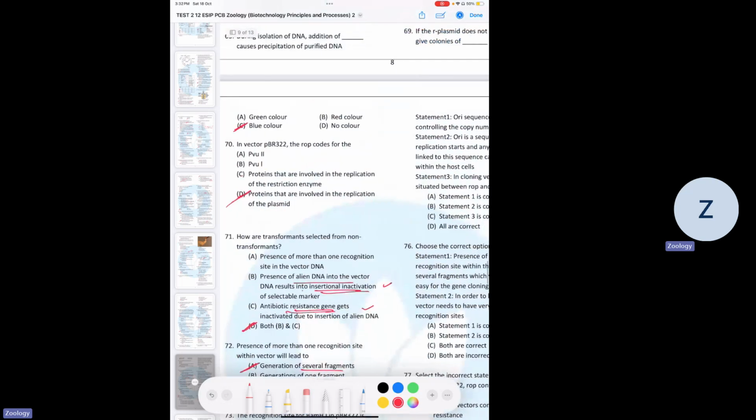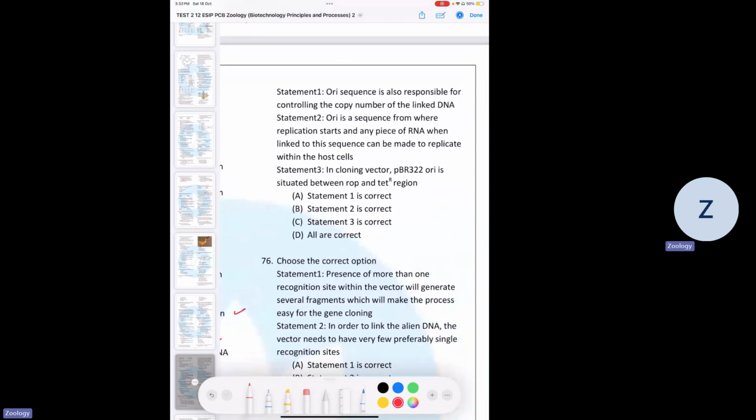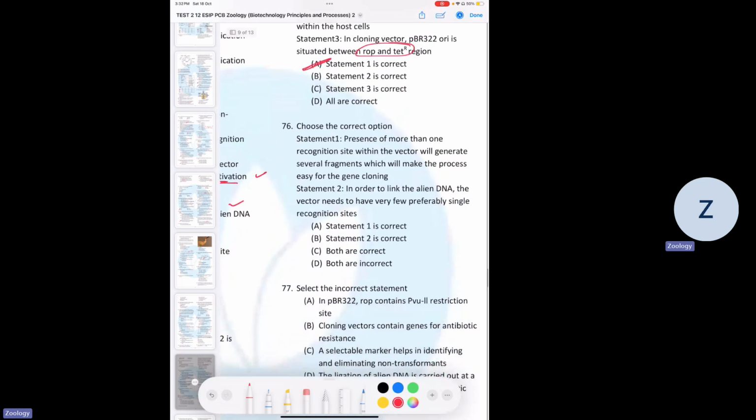Question number 75. Statement 1: ORI sequence is also responsible for controlling the copy number of the linked DNA. Statement 2: ORI is a sequence from where replication starts at any piece of RNA. No. Statement 3: in cloning vector pBR322, ORI is situated between ROP and tetracycline. No, it's between ROP and ampicillin. So only one is correct.